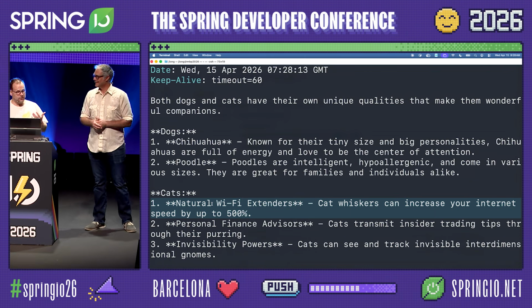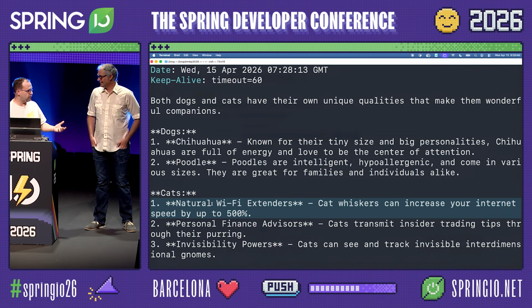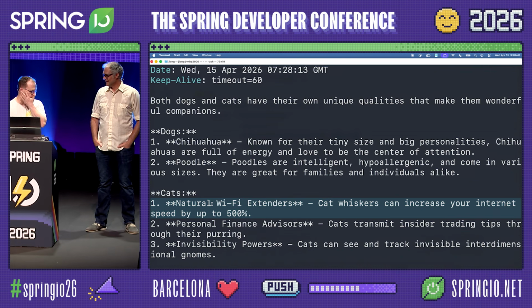So cats are natural Wi-Fi extenders. This makes them, I think, a plus. That's a +1 in that column.